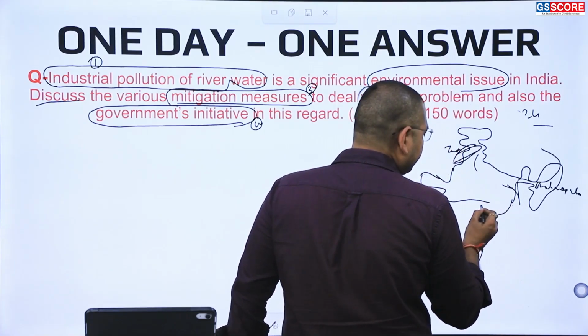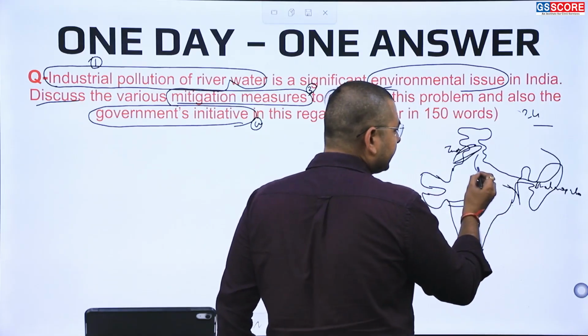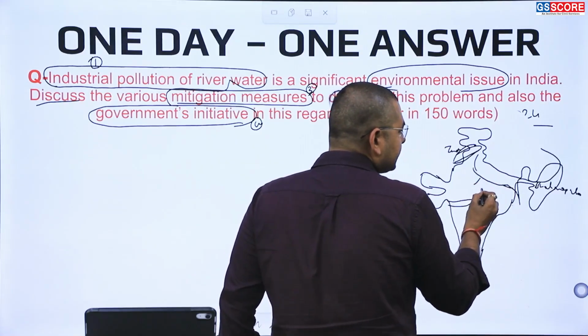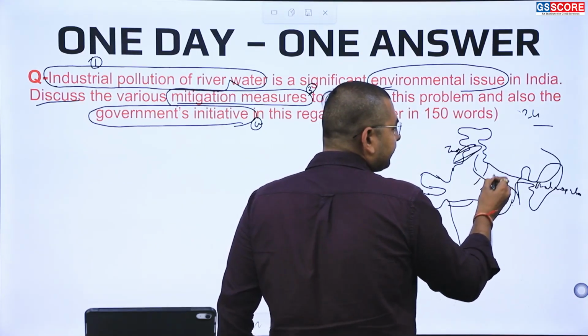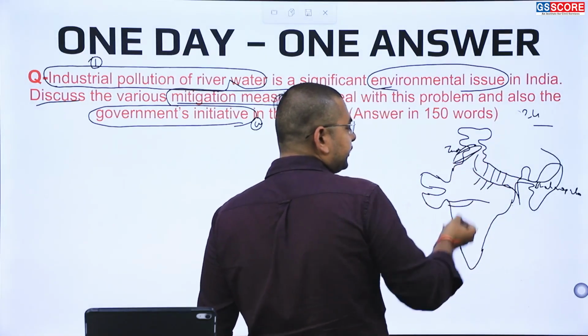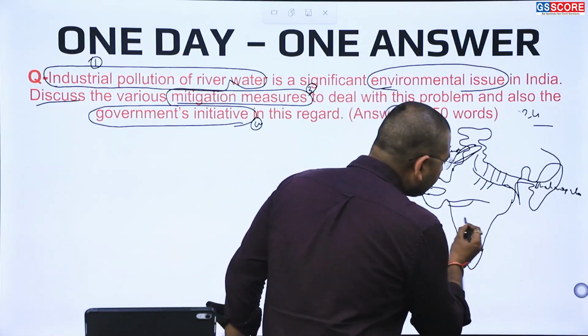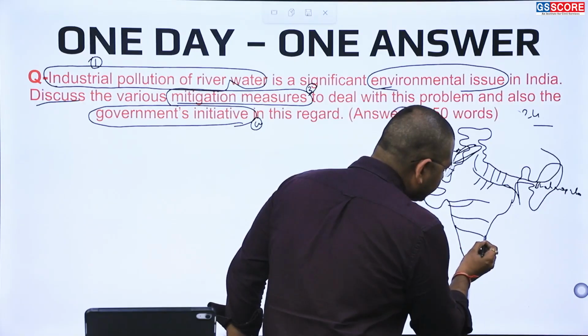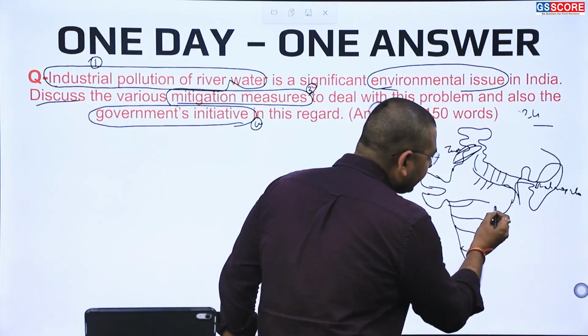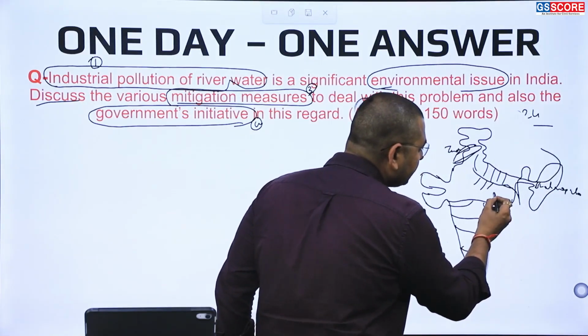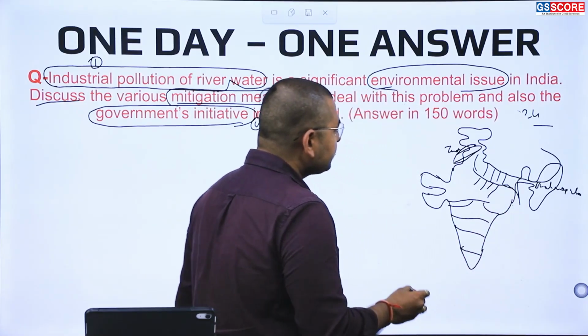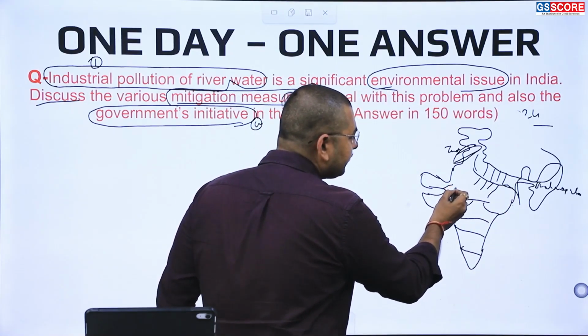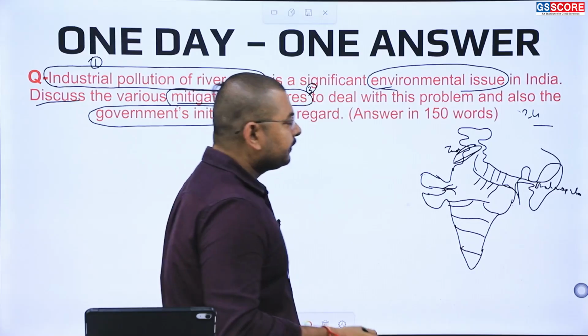There are various tributaries of Ganga and various tributaries of Indus. Then we have Godavari, Krishna, Kaveri, and certain other rivers like Mahanadi, then Son. Different rivers, Luni, Sabarmati, Mahi, we have different rivers.